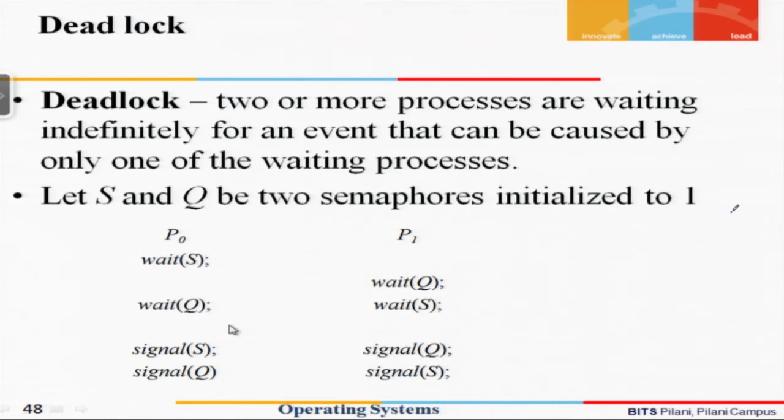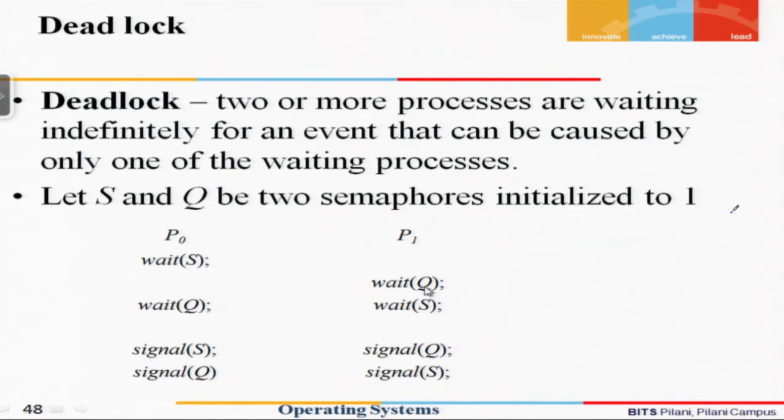So it can execute the critical section here, in this region it can execute its critical section, and finally after using the critical section it can release the resources. Same case would be here, that if the second process is executing, then also we find that things would work fine: it will come and execute wait Q.